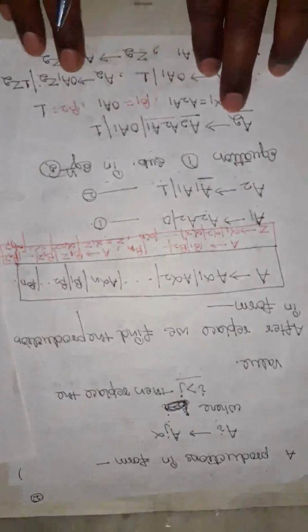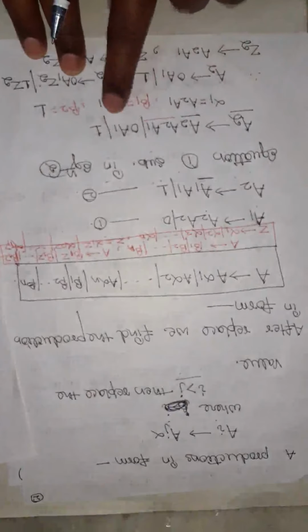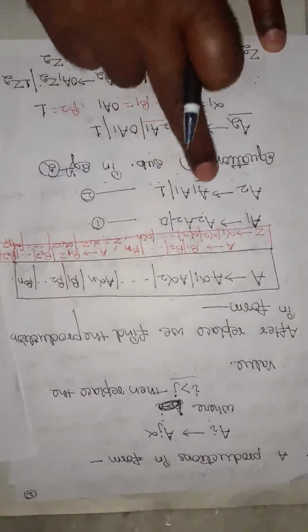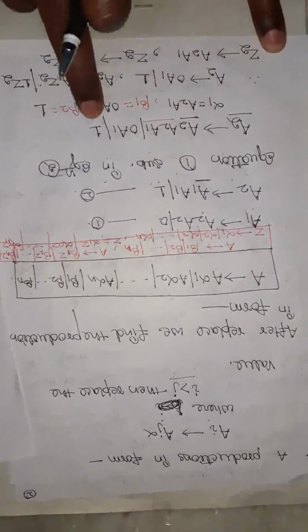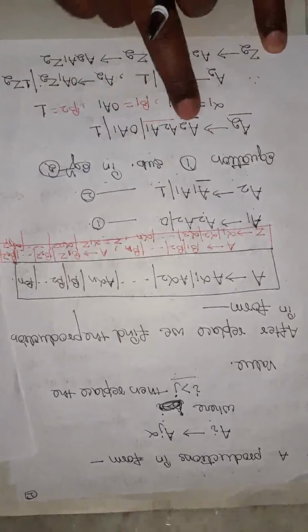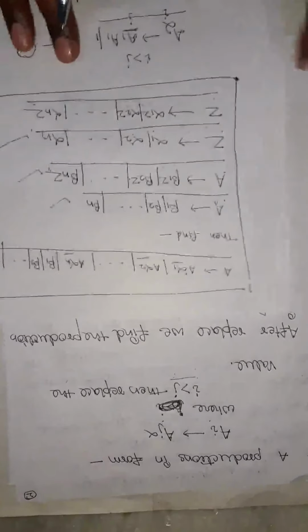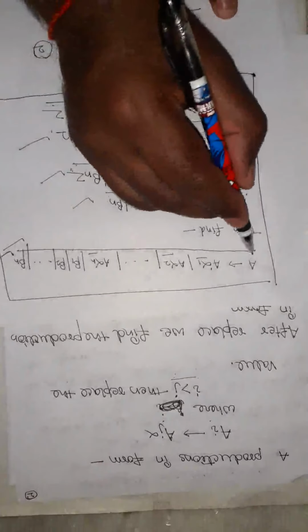Here A2 derives A2A2A1 or 0A1 or 0, meaning this 0 is substituted here, and 1 is always present in A2. Here A2 and here A2. This condition is satisfied by this condition A and the rest of beta 1, beta 2 and beta n.